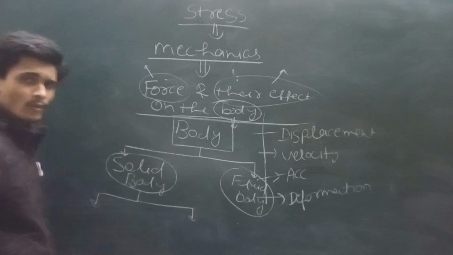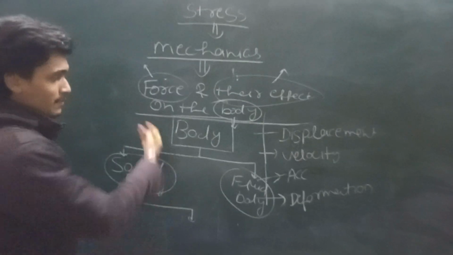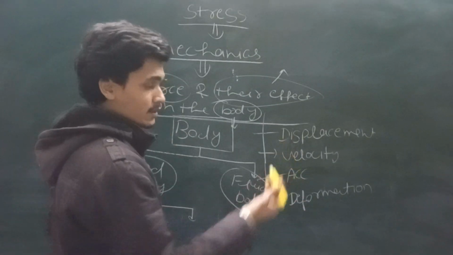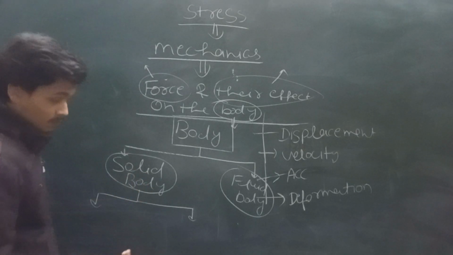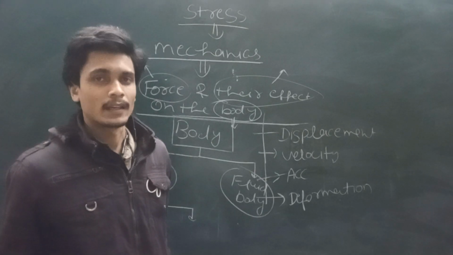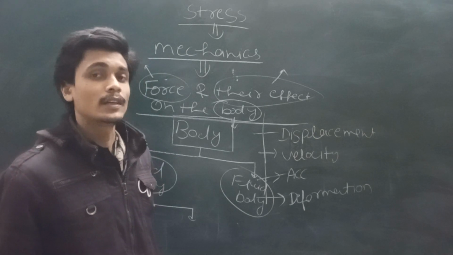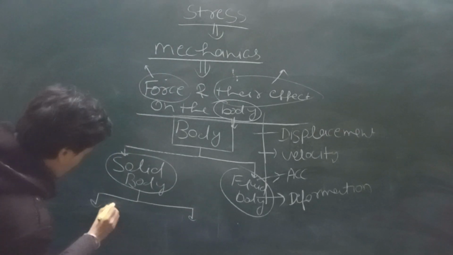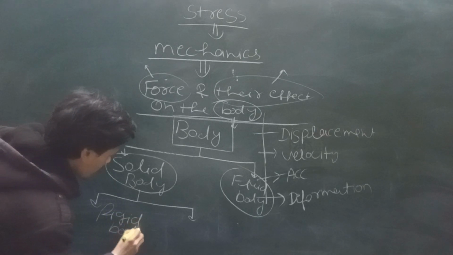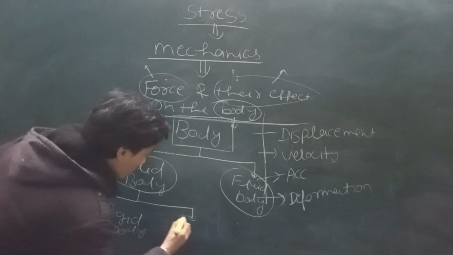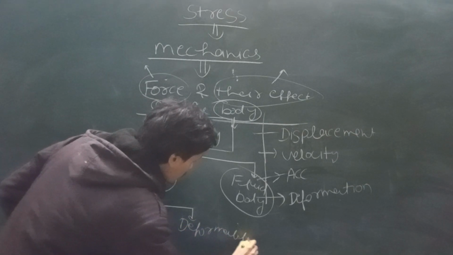We all know about the solid body. What is a solid body? Everything here. This blackboard is a solid body. This marker is a solid body. But the solid body is also classified in two categories. First category is the rigid body, and second category is the deformable body.